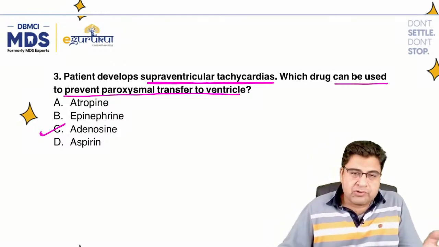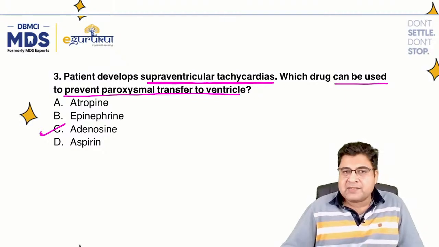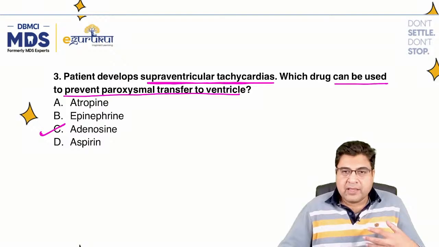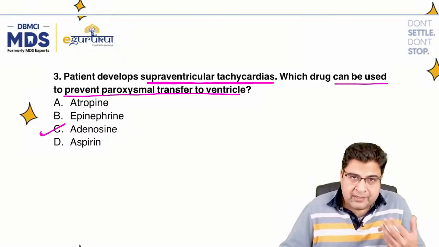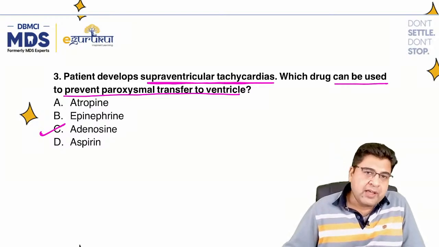So they have asked three questions on the ACLS algorithm. There are a total of four algorithms and they've asked three questions from them. This is somewhat unjustified, but as an examiner, they want you, as dentists, to know how to manage these medical emergencies. That's why they have put three questions on these ACLS algorithms.